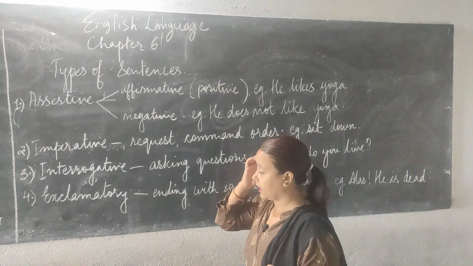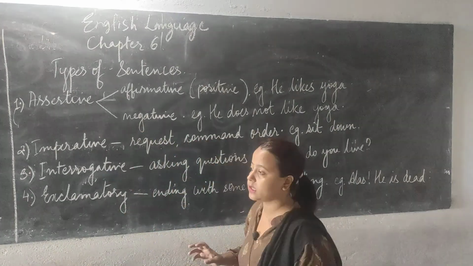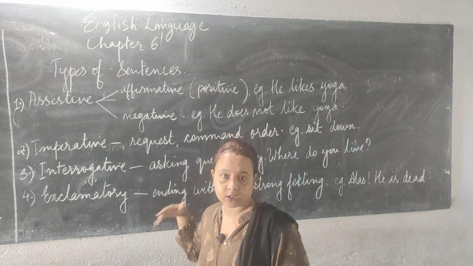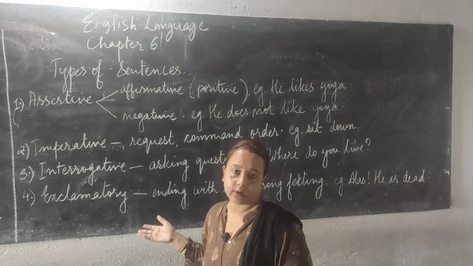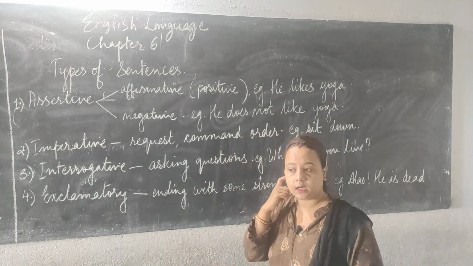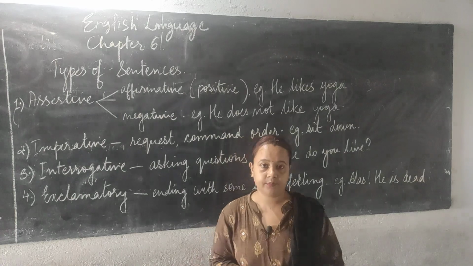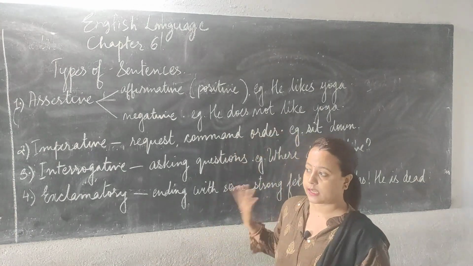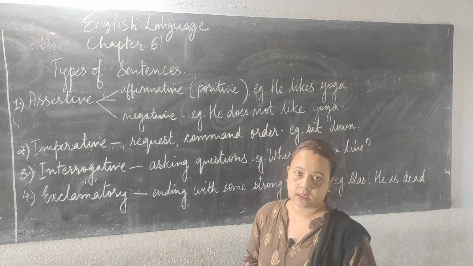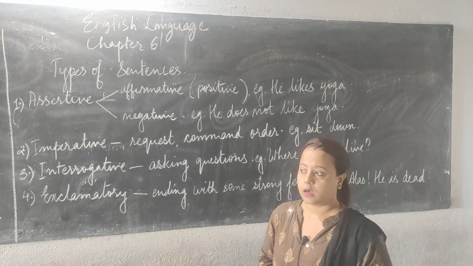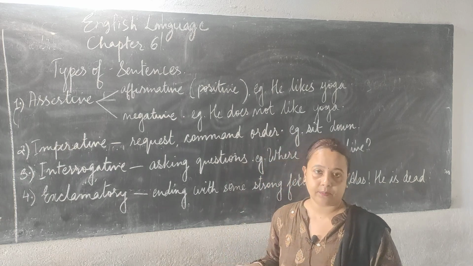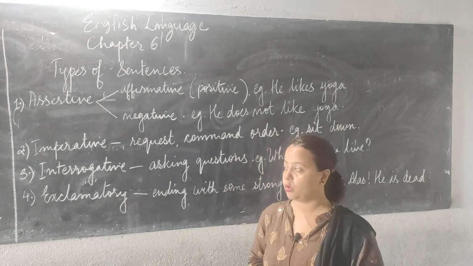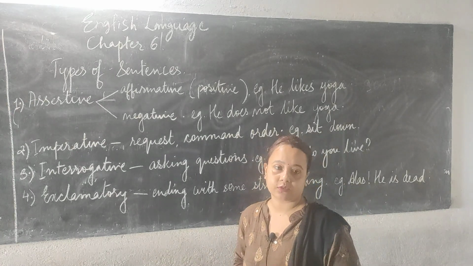Now you may get a question to change an assertive sentence into negative, or change an imperative sentence into interrogative. For example, take the sentence: where do you live? This is an interrogative sentence. When you change this sentence into a statement, what will you say? I live in Hamilton Ganj. This is a statement, so that is under assertive. This kind of exercise we do for changing the forms of sentences.